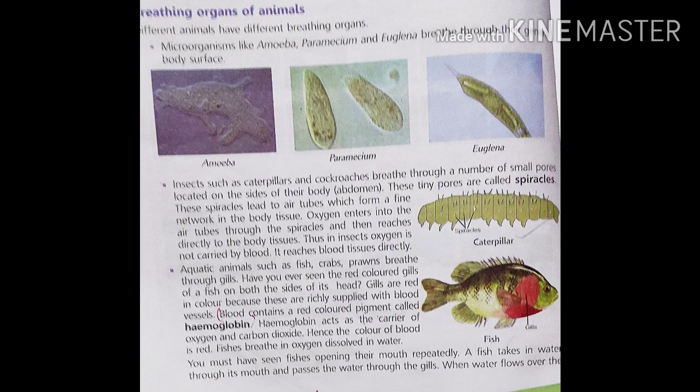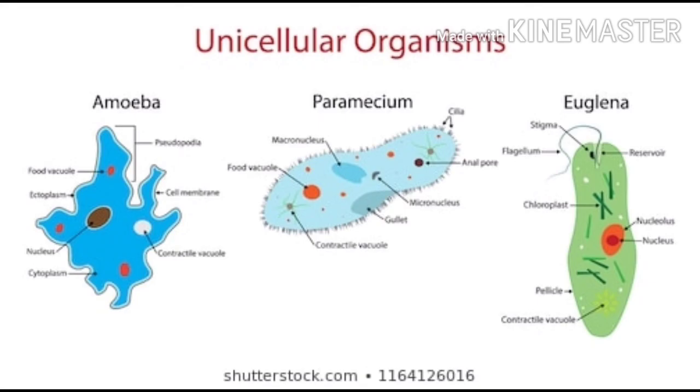So let us start. Children, here in this slide you can see the picture of microorganisms like amoeba, paramecium and euglena. Children, these microorganisms breathe through their body surface.